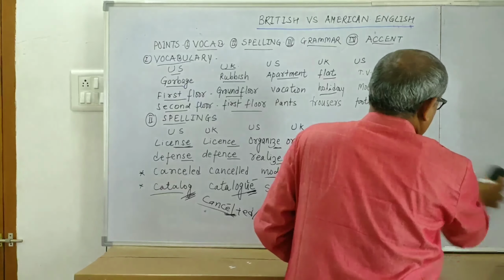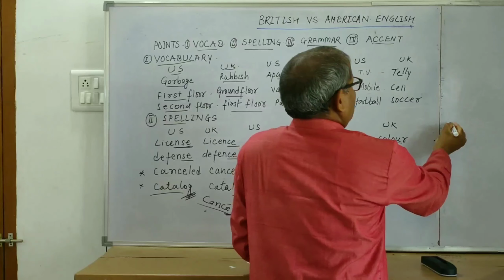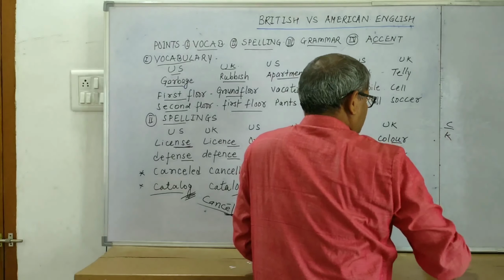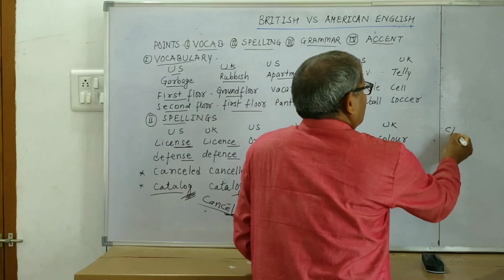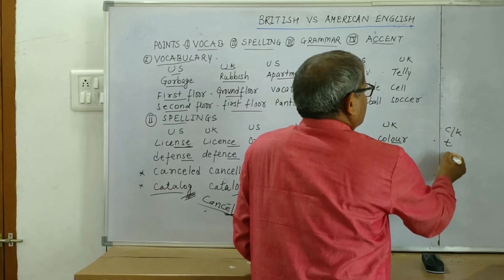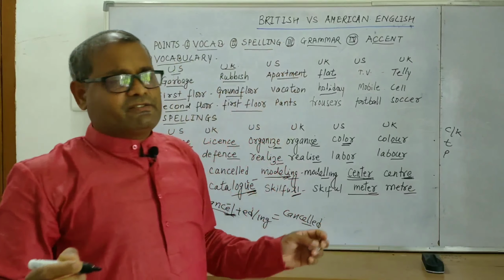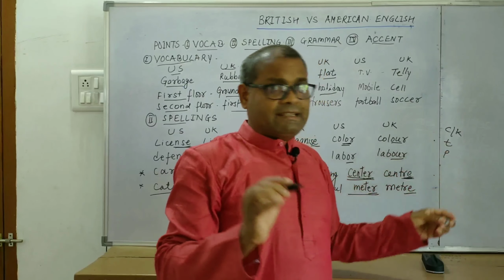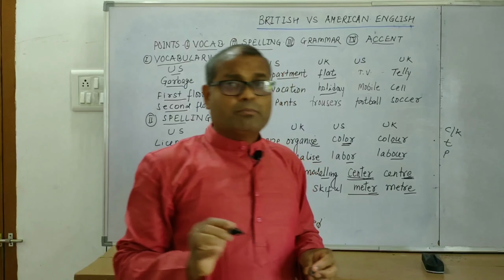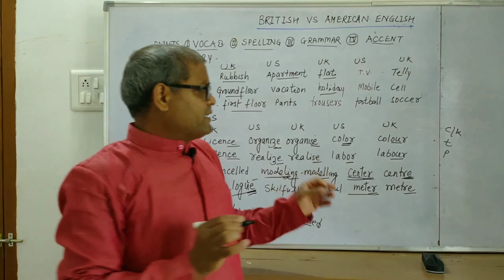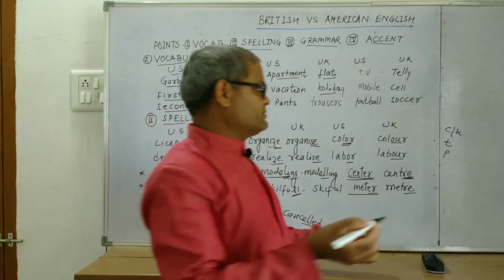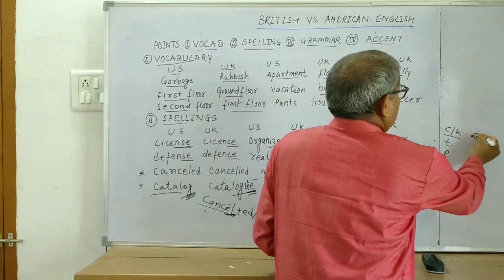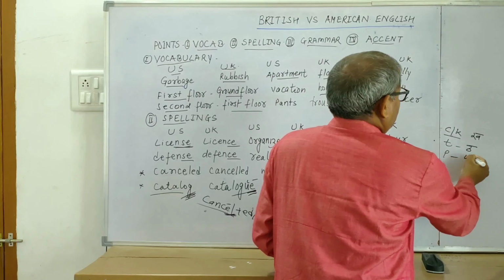when we listen to American and British speakers, we don't understand what they are saying only because they pronounce these three letters differently. C and K, T and P. We Indians pronounce C or K as ko, T as to, and P as po. In fact, the Americans and Britishers, they pronounce C or K as k, T as t, P as p.